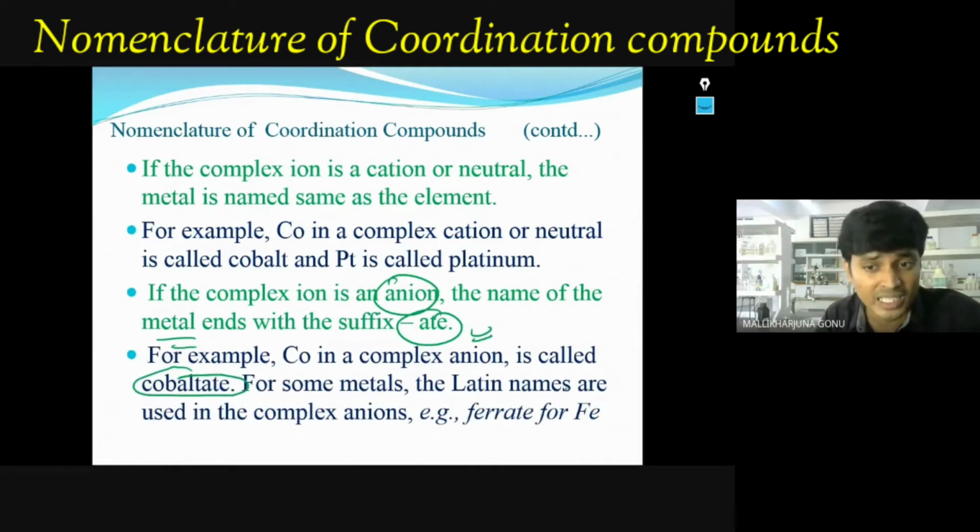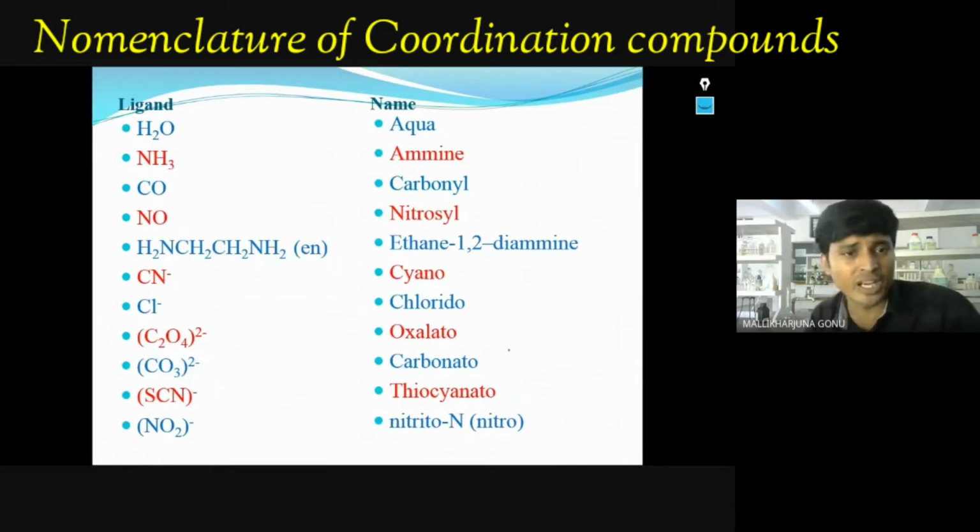For some metals, the Latin names are used in the complex ion. For example, iron case, if it is in cation, we use iron. But if it is in anion, ferrate, you call it ferrate. You have to add ate. So these are the steps, and all of you make it.